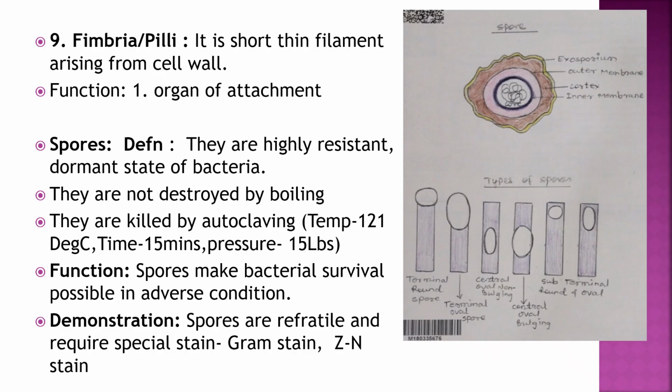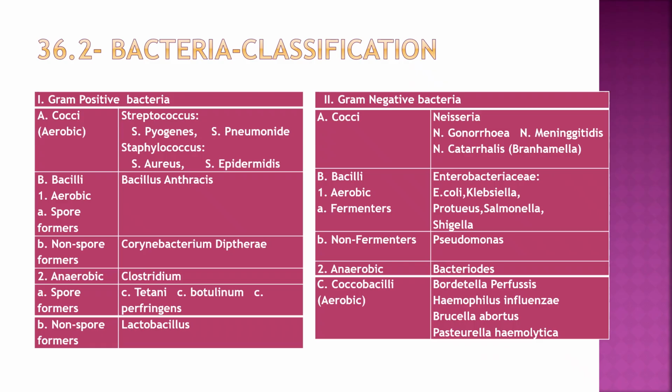Thank you. Hello students, today we will see bacterial classification depending on the Gram staining reaction. So gram positive are purple in color and gram negative pink in color. Gram positive cocci are staphylococci, streptococci, pneumococci or enterococci, and gram positive bacilli are divided into aerobic and anaerobic. Aerobic spore forming is Bacillus, and anaerobic spore forming is Clostridium.